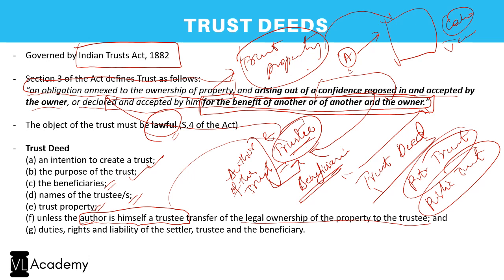But where a trustee is a different person per se, in such case, the legal transfer of ownership from the author to the trustee shall be clearly documented in the trust deed. And then finally, the duties, rights and liabilities of the trustee, of the beneficiary, of the settlor, everyone has to be looked into. Correct? So this is the concept of a trust deed.